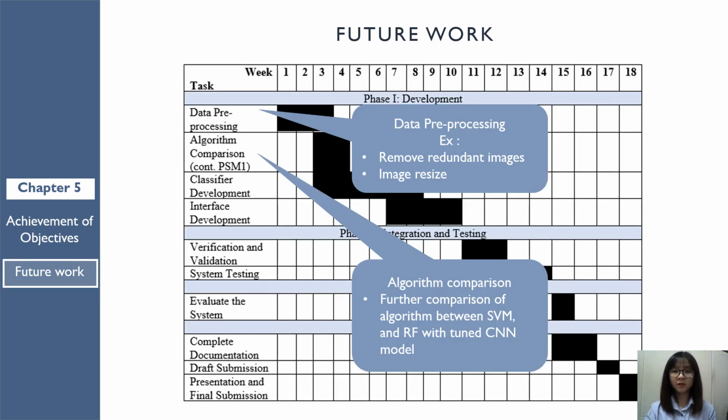This is the Gantt chart for PSM2. The first two tasks have the priority to be started first to ensure smooth progression. The first task is data pre-processing of the input images. The second task is the second round performance comparison of algorithms. After these two tasks are done, the rest will focus on classifier and system development. After the system is completed, testing will be carried out for system evaluation, and then the last part will be